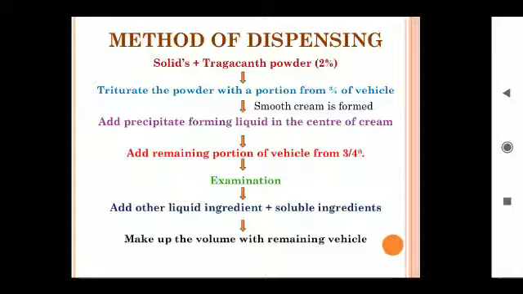The label should contain: shake the bottle before use. This is the procedure involved in dispensing of mixtures containing precipitate forming liquids by using compound tragacanth powder.